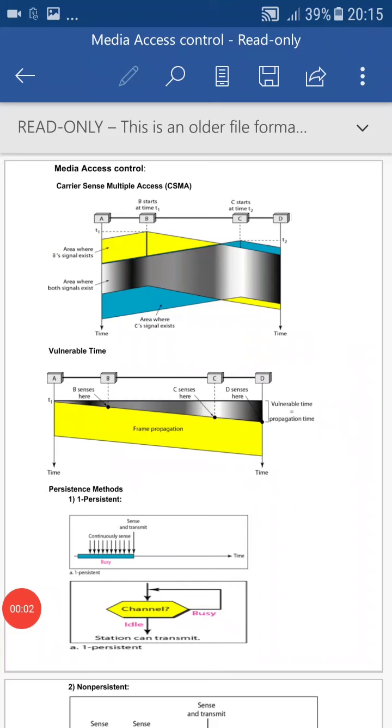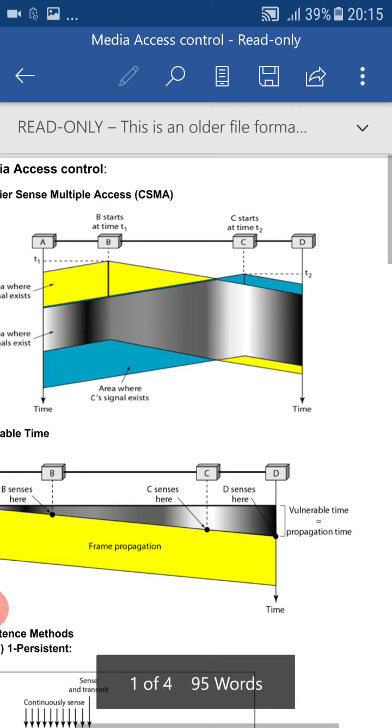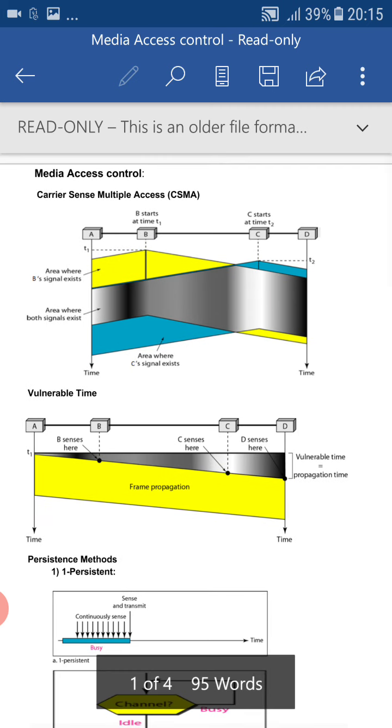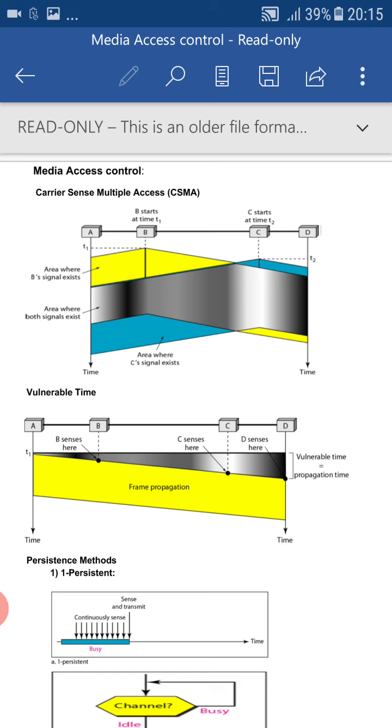Let us start with the next protocol of random access, that is CSMA. Full form of CSMA is Carrier Sense Multiple Access. The idea behind CSMA is that before sending any information or message, a node should sense the medium, whether the medium is idle or busy. The principle behind CSMA is listen before talk, that is, sense before transmission.